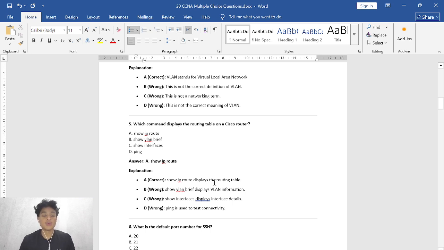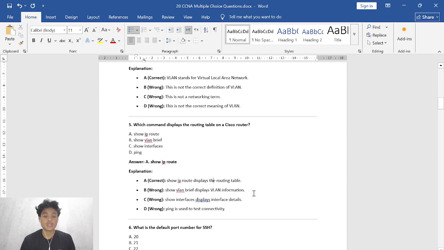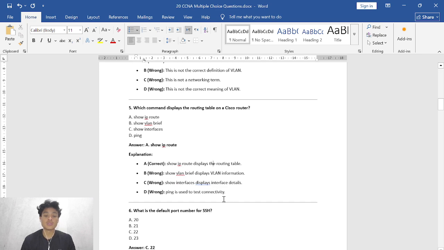And then B, why is it wrong? Because show vlan brief displays VLAN information, not the routing table. And then C, wrong, show interfaces displays interface details. And then D, wrong, ping is used to test connectivity, not to display a routing table.